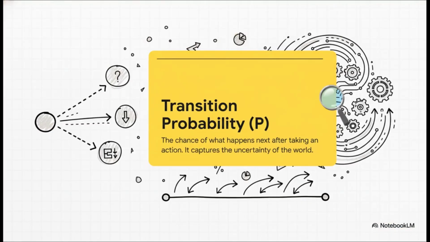Now, here's a really important idea. The world isn't always 100% predictable, right? And a transition probability is how we deal with that messiness. It basically just tells us, hey, if you take this action, here's a chance you'll end up here, and here's a chance you'll end up over there. It's all about the odds.